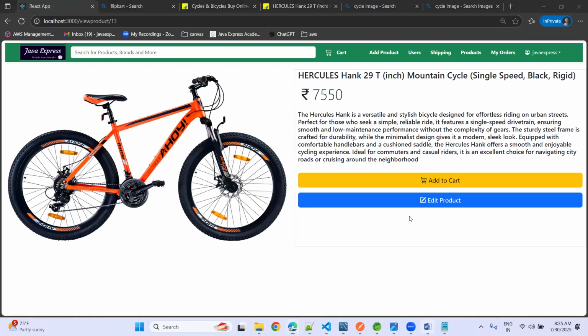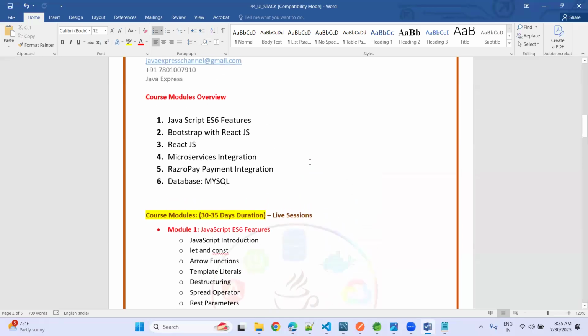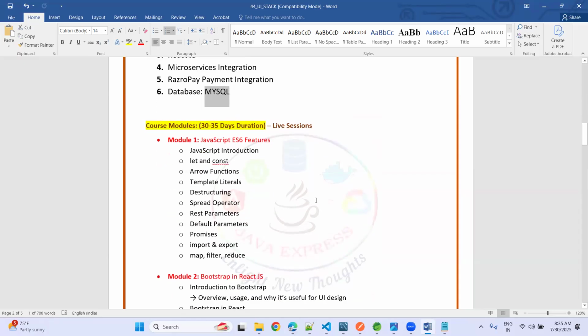So in this way, the project we are going to develop is an e-commerce application with microservices integration, Razorpay payment gateway, and backend, using MySQL as the database. These are the modules we are going to discuss as part of this training, guys. It will take 30 to 35 days, completely live sessions.